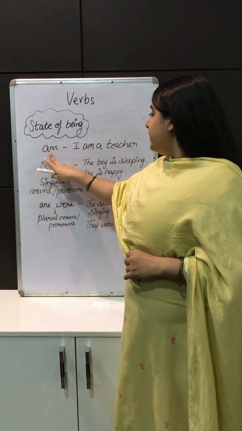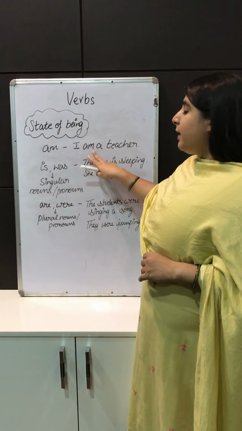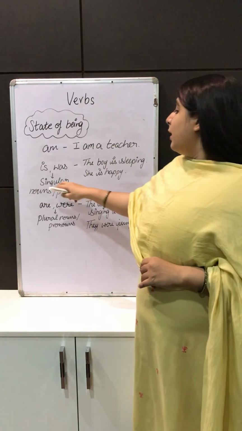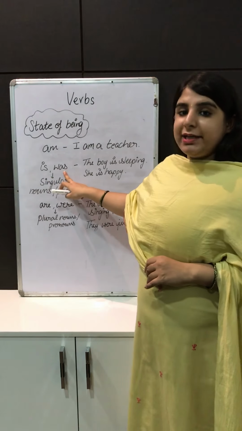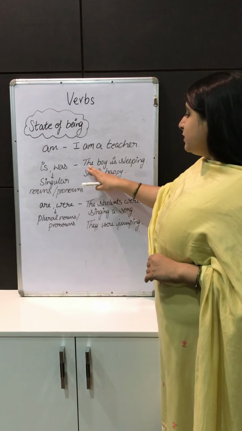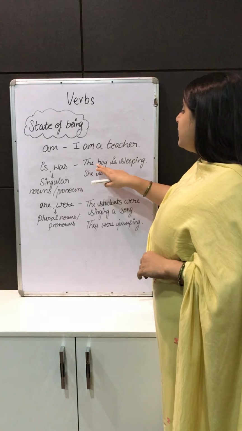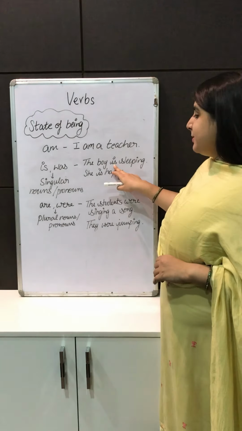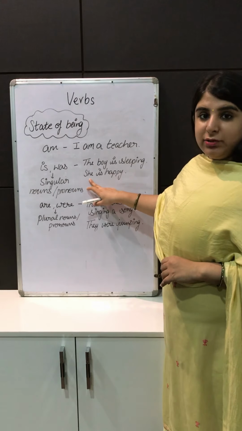So we use I and am together. So I am a teacher. Is and was are used with singular nouns and pronouns. So when you see here the boy, it is a singular noun. So with singular noun we have used is. She is a singular pronoun.